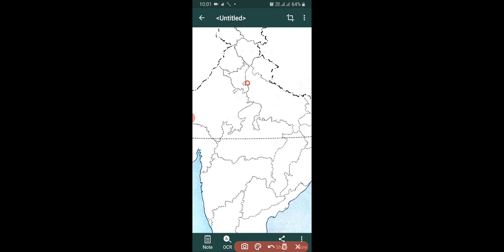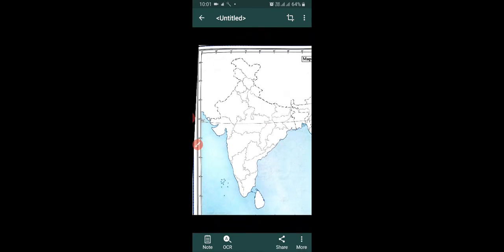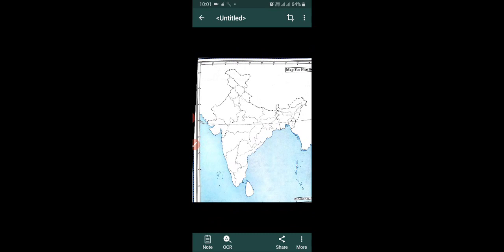It is the capital of our India. There are 28 states and 9 union territories, and I have discussed all the states with you. You have to revise these states very carefully.